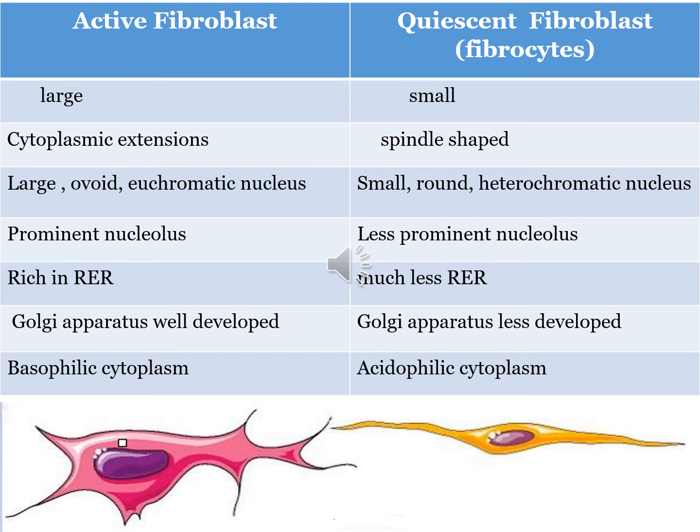In comparison to fibroblasts, the fibrocytes are small, spindle shaped. They have few processes. They have a small, heterochromatic nucleus. They have less prominent nucleoli, less rough endoplasmic reticulum. Golgi apparatus is less developed, so they are going to be acidophilic. These differences are very important and they come in your exams again and again. The differences between a fibroblast and a fibrocyte.